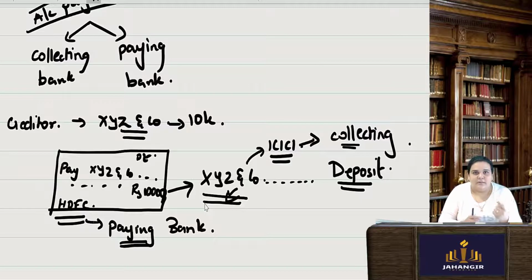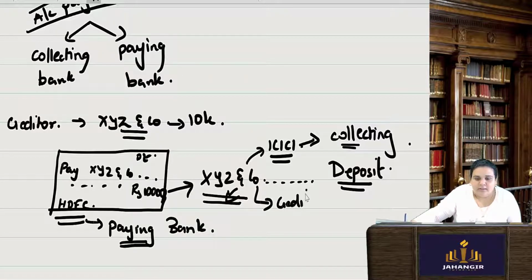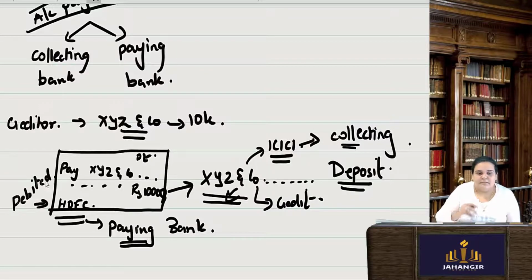That is why it takes 1 day for a particular check to get cleared, because once it is deposited, it has to be informed to the paying bank. Paying bank again goes ahead that yes, we have to make a payment. They also check from their end, and then the amount is transferred, and here it is credited, and from my HDFC it is debited, because the payment has now been made. So we have a collecting bank and paying bank.